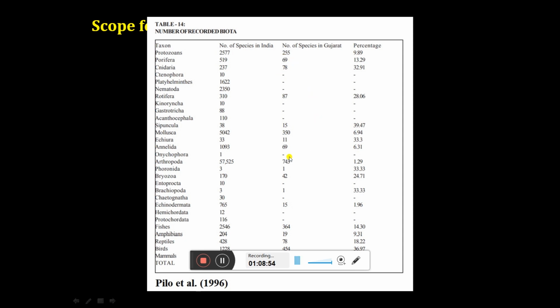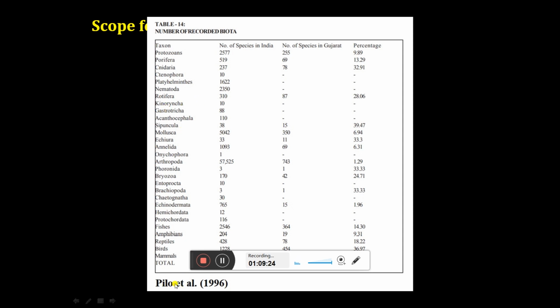Several dashes you can see. Ctenophora not even a single species, Nematoda not even a single species. This is very old data, 1996. After that many species may have been found out, but I don't know. Over here you can see this Entoprocta, not even a single species. Brachiopoda, only one species. Echinodermata, only 15 species. This is about the zoological side. Similarly you can explore the plant side and the microbe side.